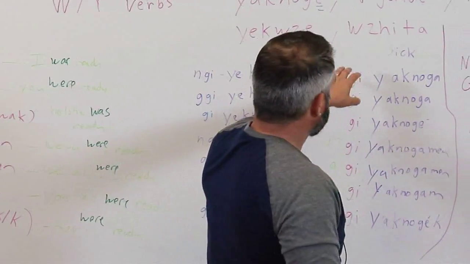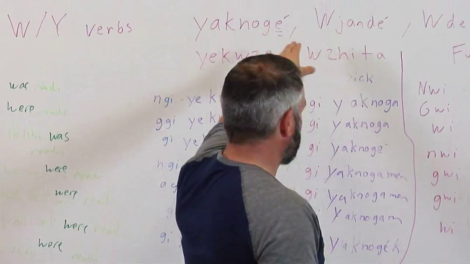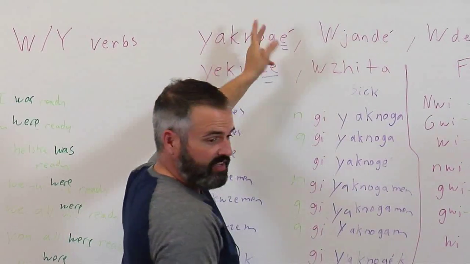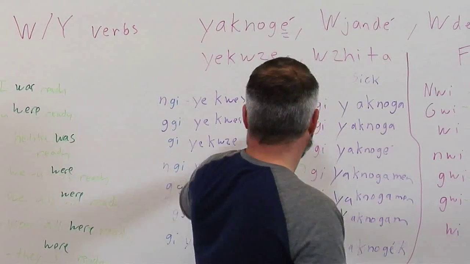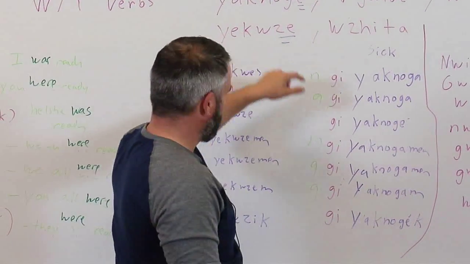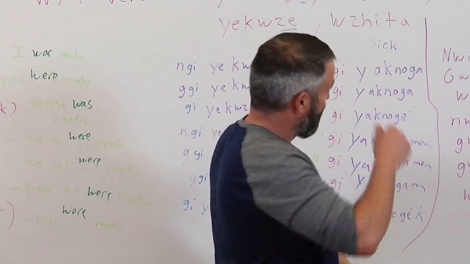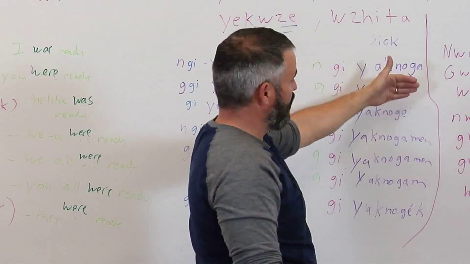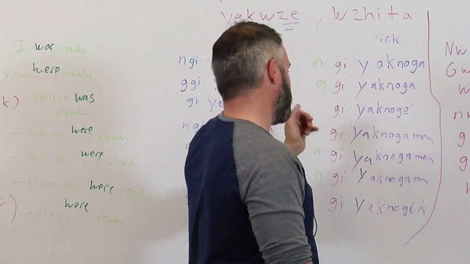Okay? And here it is with the verb yaknoge, the verb to be sick. Again, this is an AE alteration like bia, so that ending changes a little bit, the same way this one was a ZE verb, the yukwase. Nagi yaknoga, so I was sick. Gagi yaknoga, you were sick. Gi yaknoge, he or she was sick.